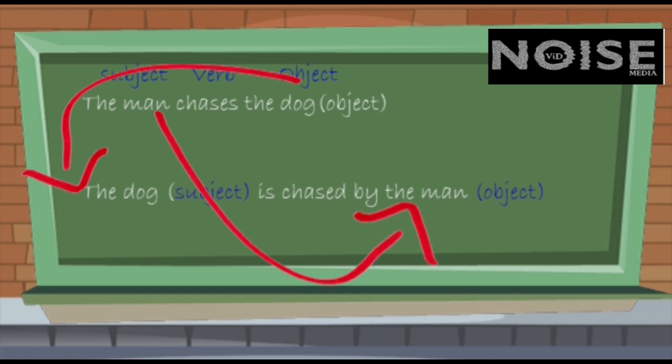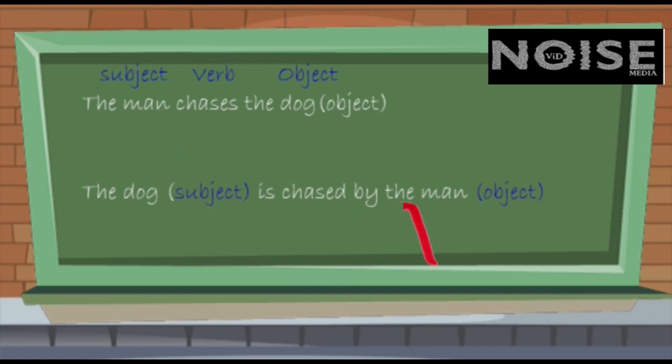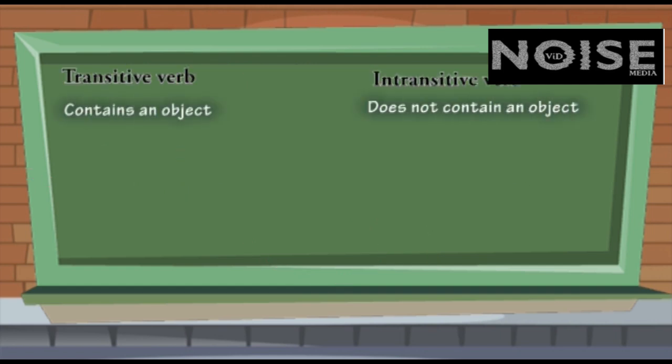Here you should keep an important point in your mind. We cannot change a verb into a passive voice if it does not have an object. In other words, the verb of a sentence must contain an object for being able to give a passive construction. Such a verb is called a transitive verb, and the verb that does not need an object is called an intransitive verb. Here are 3 examples for each class.